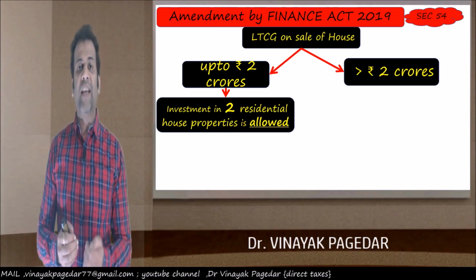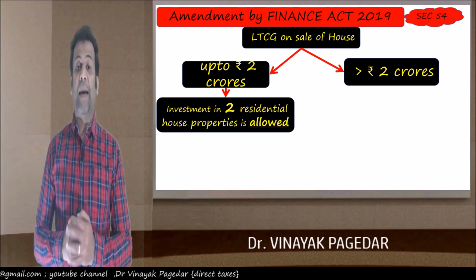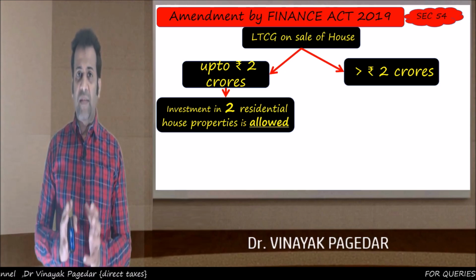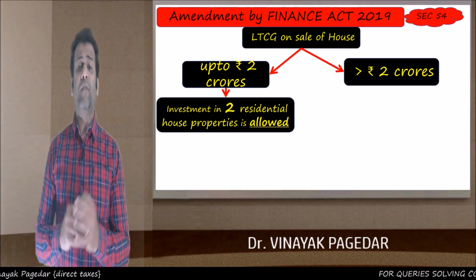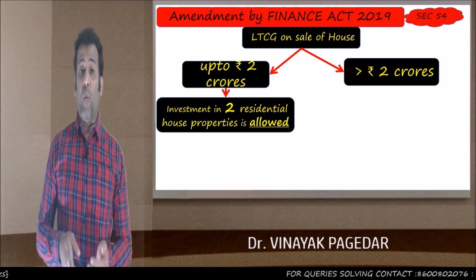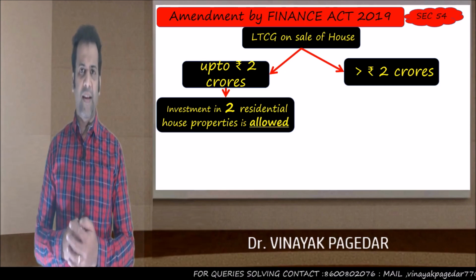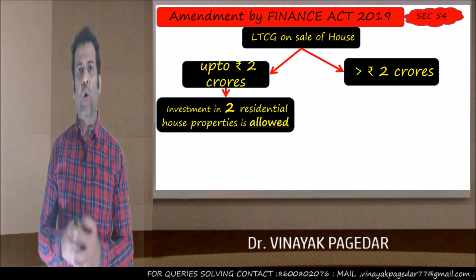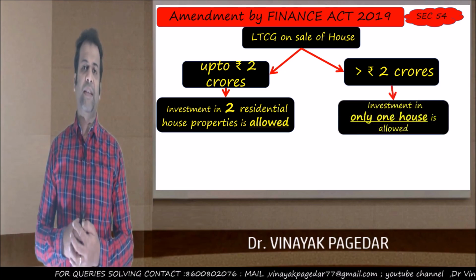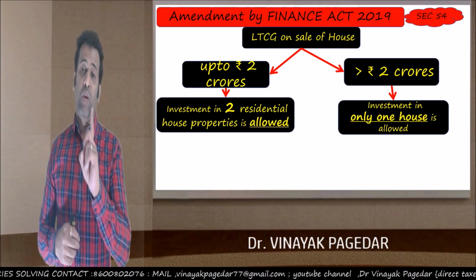So you can invest in two new residential house properties if your long-term capital gain does not exceed 2 crores. This is basically to give an incentive to the common man to create his second house. However, if your long-term capital gains exceeds 2 crores, these are the big assessees, the high net worth assessees or the assessees who have got money, then they can afford to pay the tax. If they want to claim the exemption, they have no option, they can invest only in one